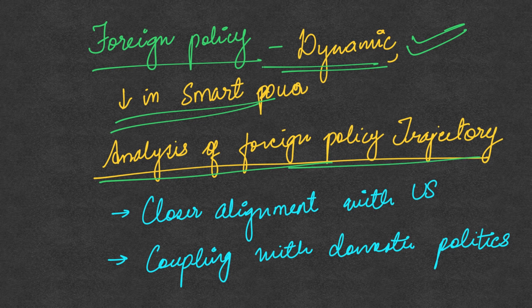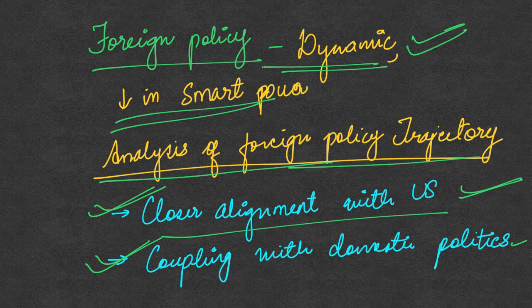When we analyze this foreign policy trajectory, there are two main important problems or challenges that we face. One is that we have seen a closer alignment of India's policy choices with the United States, and secondly, there has also been more coupling of India's choices with our own domestic politics. So these are two very important challenges which our foreign policy is facing, because of which there is a change between the then and now in our international status.